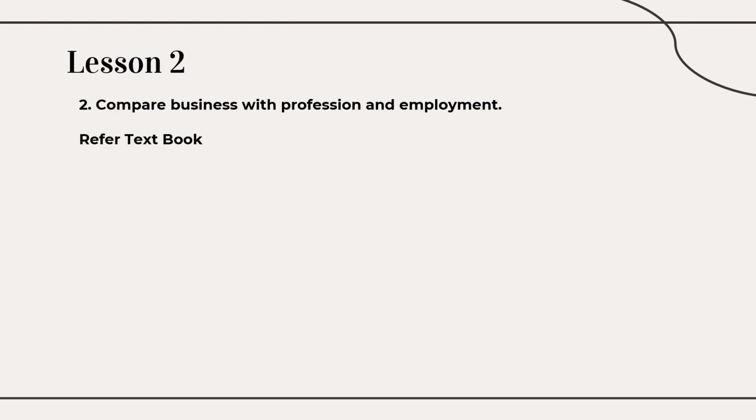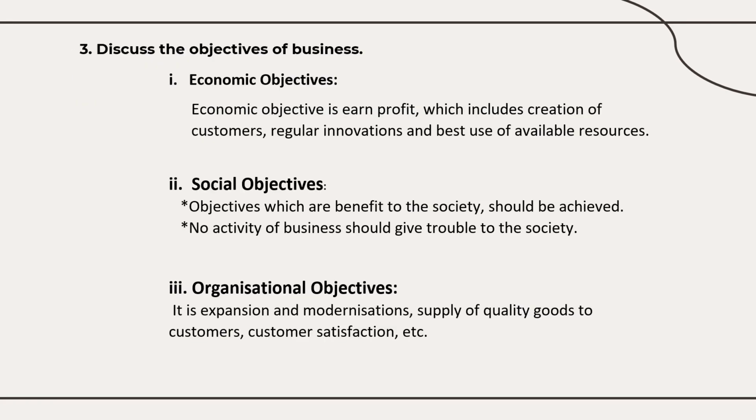And next is the third lesson. In second lesson only, second answer: compare business with profession and employment. You can refer to the textbook. This is an easy answer only. So I'm going to the third question. We'll discuss the objectives of business.